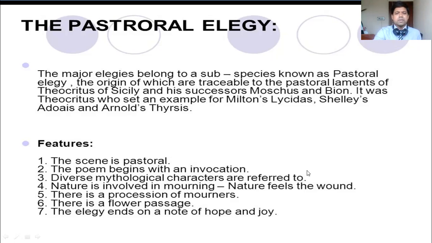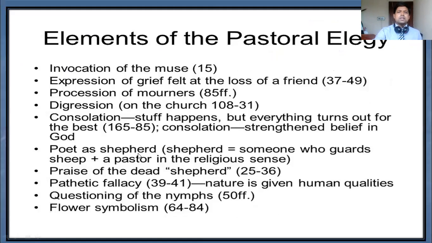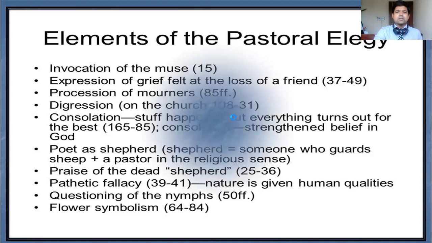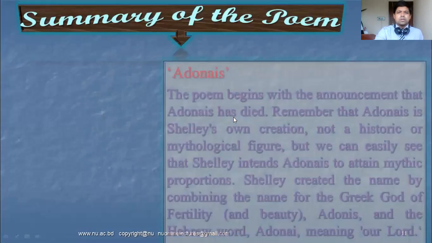This is personification, you will find personification. And there is a procession of mourners, a rally of mourners, followed by a passage, and the elegy ends on a note of hope and joy. So this is the common feature, and in your examination it is very important to discuss Adonais as a pastoral elegy. That is why I discuss it in detail. Now, other elements of pastoral elegy: the setting. I think you will go through the slides.